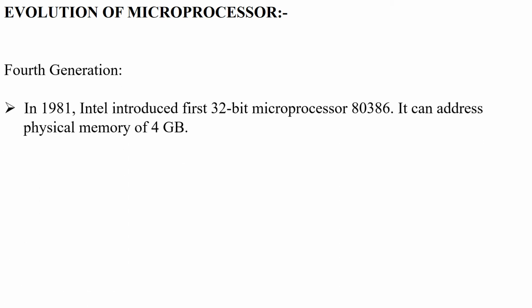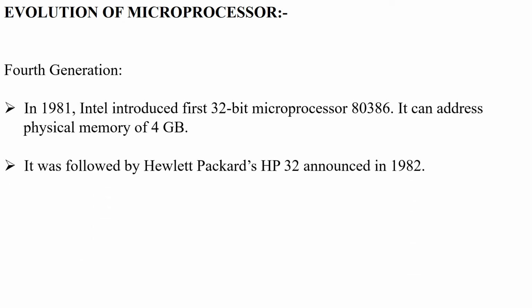The fourth generation. In the fourth generation, the processors that came into role were all of 32-bit. In the year 1981, Intel introduced the first 32-bit microprocessor, that is 80386. It can address physical memory of 4 GB. Now, 80386 is further classified into two models, that is 80386 SX model and 80386 DX model. The architecture was the same, the only difference was in the address and the data bus, which we will learn in detail later on in Unit 3.